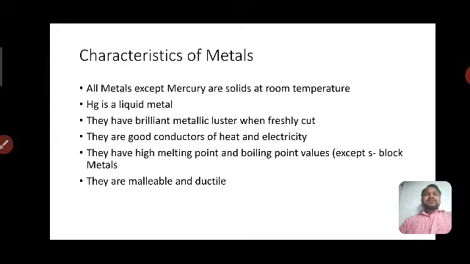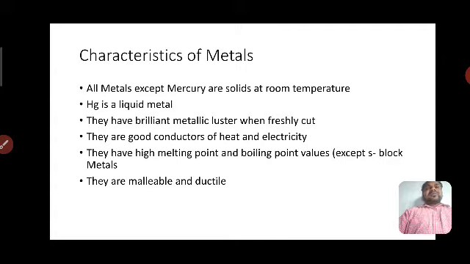And metals are good conductors of heat and electricity. Heat and electricity. What is a conductor? A conductor is nothing but when materials pass current or heat through them, they are called conductors of heat and electricity.